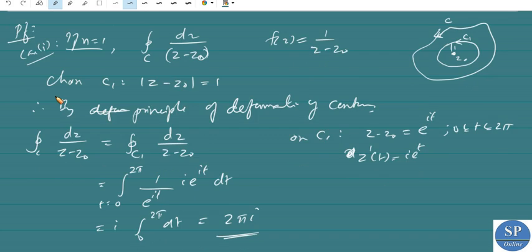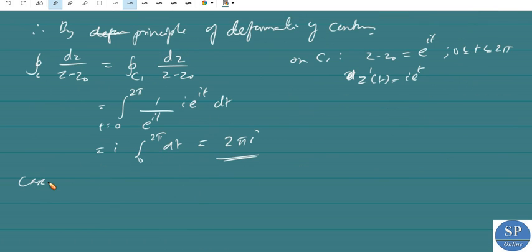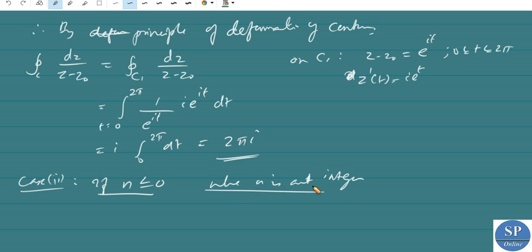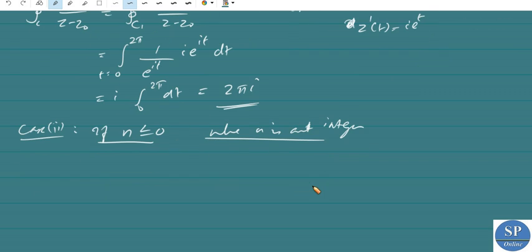Now case 2: if n is less than or equal to 0, where n is an integer which is 0 or negative, then our f(z) is 1/(z - z0)^n. If n equals 0, it is actually 1/(z - z0)^0, that is 1, which is a polynomial.